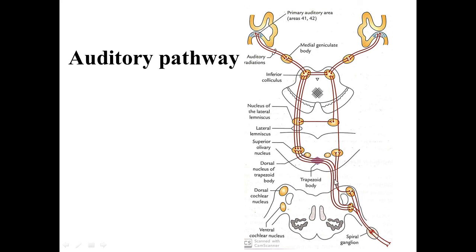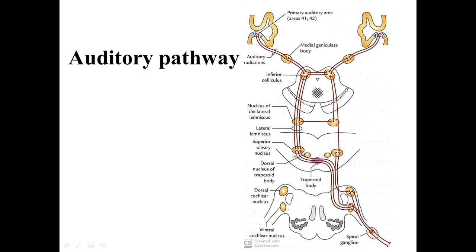So the cochlear fibers, most of the fibers cross to the opposite side. Few of them relay in the trapezoid nuclei of the trapezoid body.